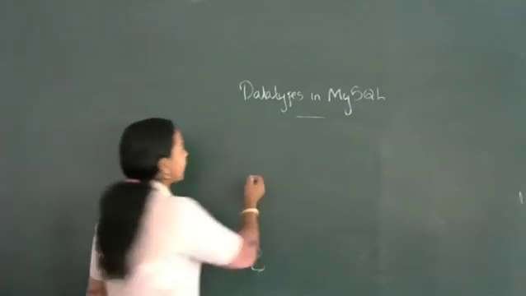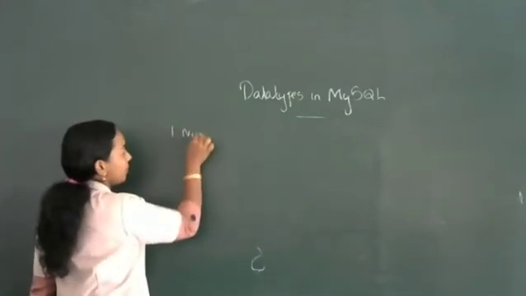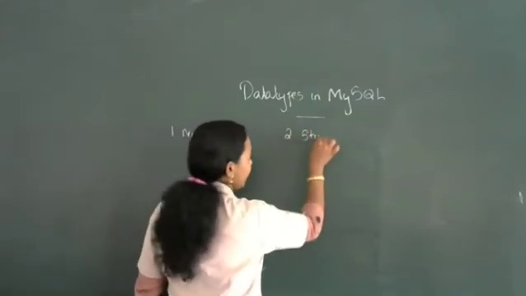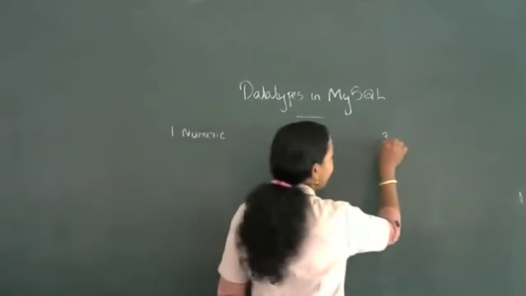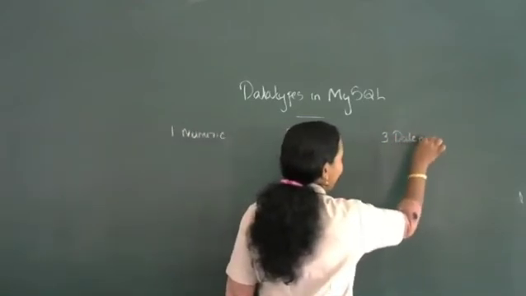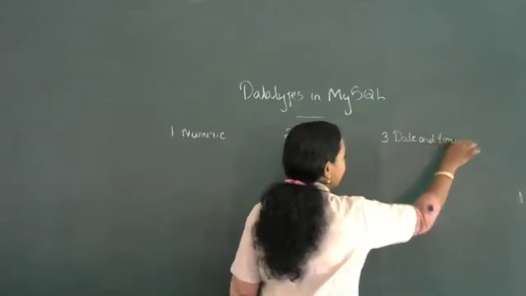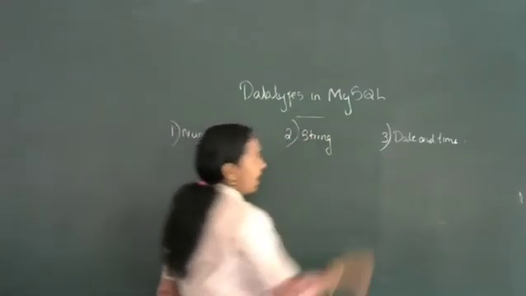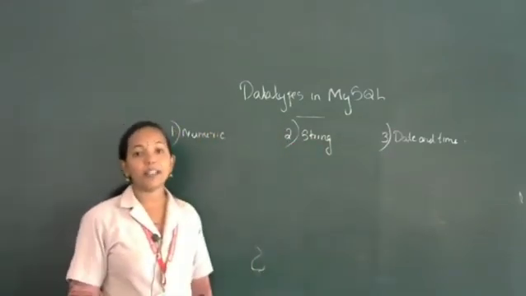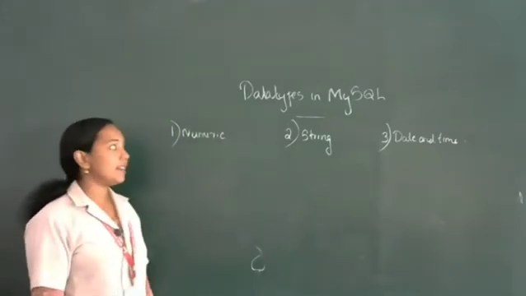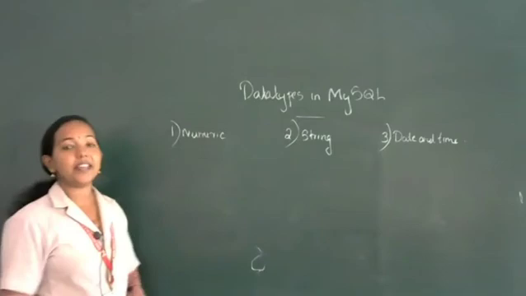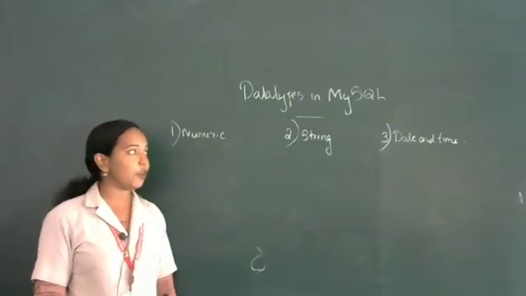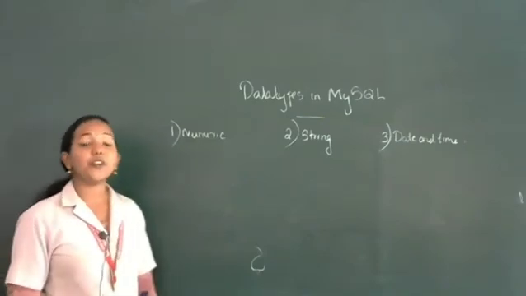The first one is numeric value. The second one is string, and the third category is date and time. So these are the three types of data that we are using in MySQL. Actually, the third one is not familiar to you because in C++ we are not using date and time.